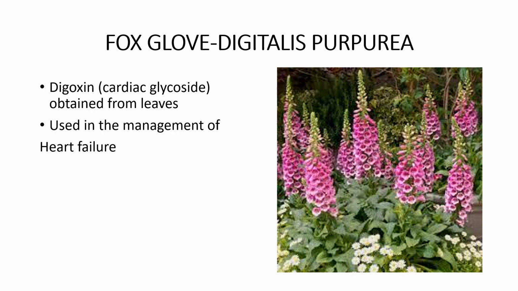Now we will see a few important examples of plant derived drugs. This is the plant called foxglove or Digitalis purpurea. From it we obtain digoxin, which is a cardiac glycoside used in the management of heart failure. This drug is obtained from the leaves of this plant, Digitalis purpurea.